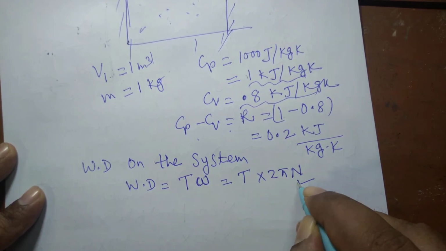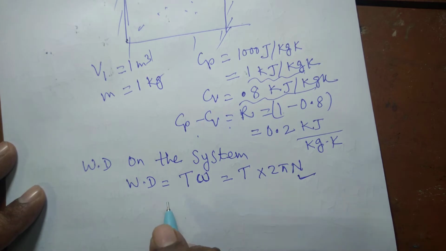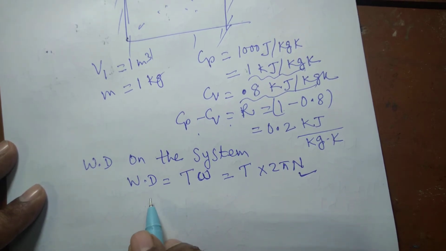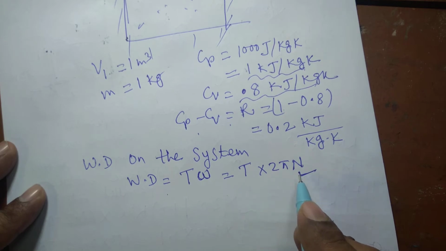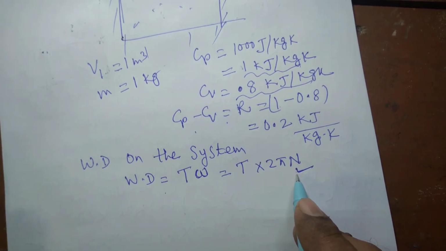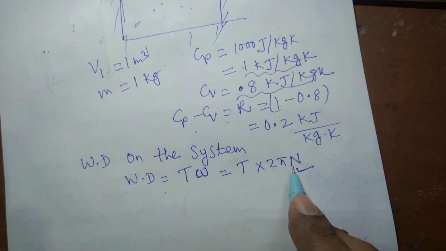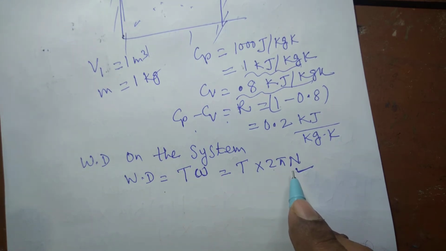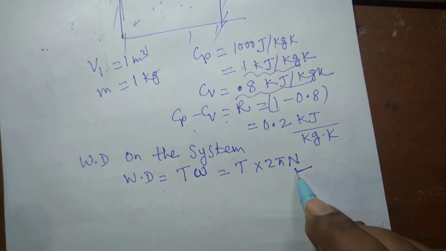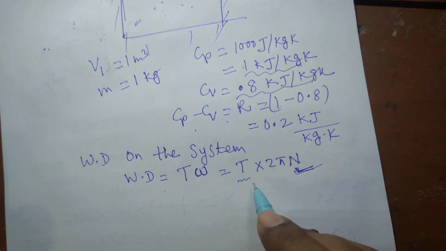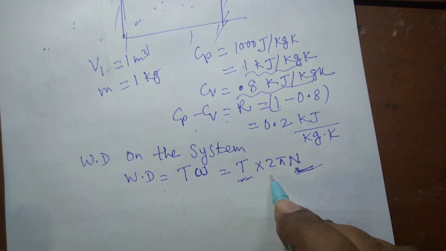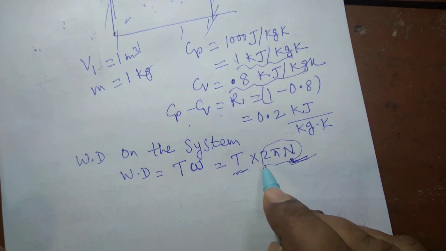N is the total number of rotations here. But when we are interested in finding out power, the same formula will hold good, but that time N will represent revolutions per minute, 2 pi NT, but N will be revolutions per minute. But here the capital N denotes the number of rotations. This is torque, which is analogous to force, into this rotational displacement.